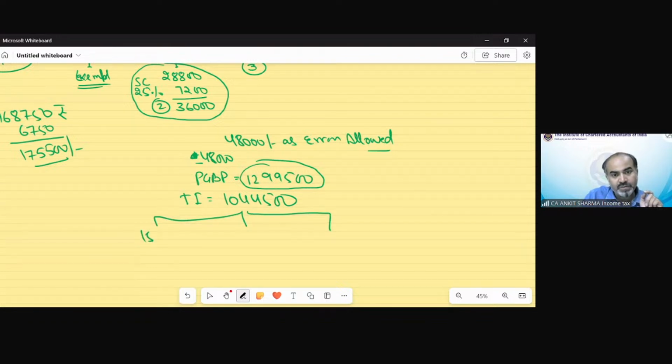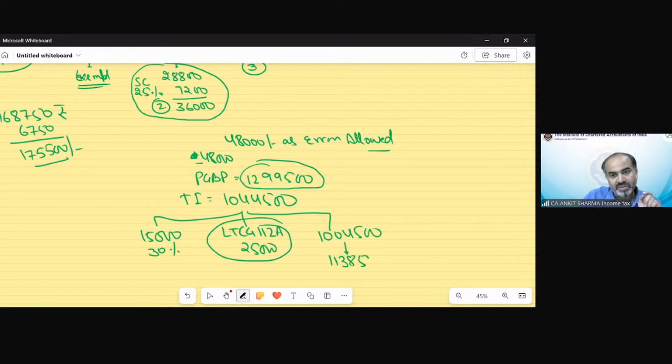Casual income, of course, 15,000. That would be taxed at 30%. Long-term capital gain under 112A, that is 25,000, is going to be exempted, of course, not going to be taxable. And the remaining value would be 1004500. Tax on this would be 113850. And this is 15,000.